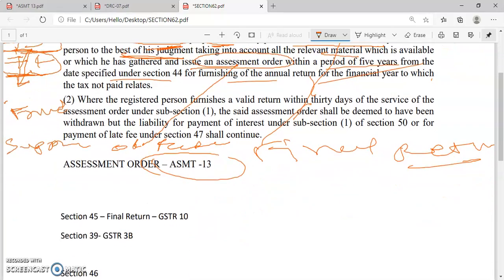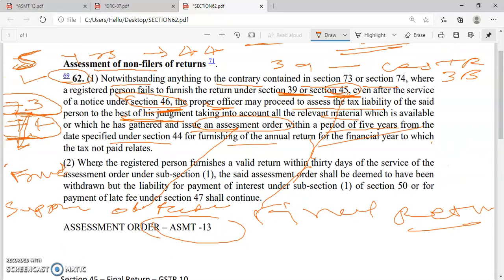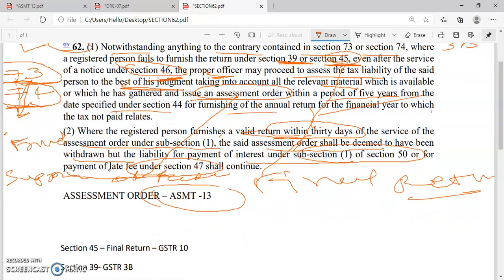So we will now read Section 62 subsection 2. Where the registered person furnishes the valid return within the period of 30 days of the service of the assessment order under Section 62 subsection 1, the said assessment order shall be deemed to be withdrawn. However, the payment of interest under Section 50 subsection 1 and payment of late fee under Section 47 shall continue.